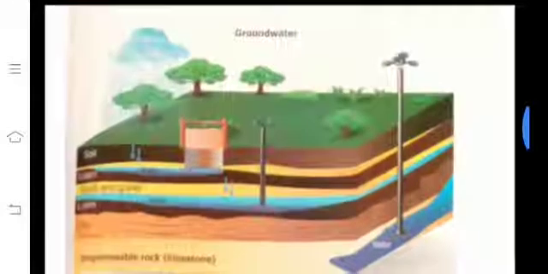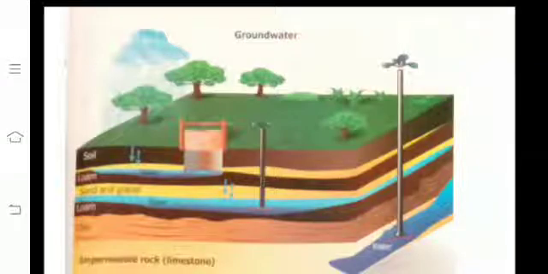groundwater. Under the ground there is water. That water is called underground water. Groundwater is the water present beneath the earth's surface in soil. This water is called underground water. You see this picture. This is groundwater.